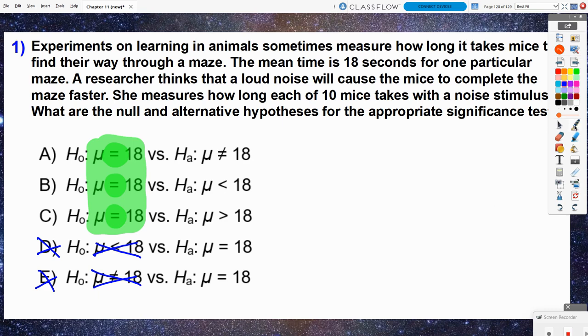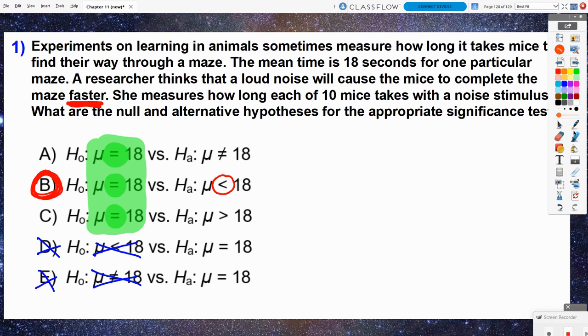And this is where I guarantee some people will mess up, because it says that the researcher thinks the loud noise will cause the mice to complete the maze faster. But we need to think about, what does faster time mean? It means that the mice would complete it quicker than 18 seconds. So technically, we would have a less than 18-second scenario. So really, we would want option B.